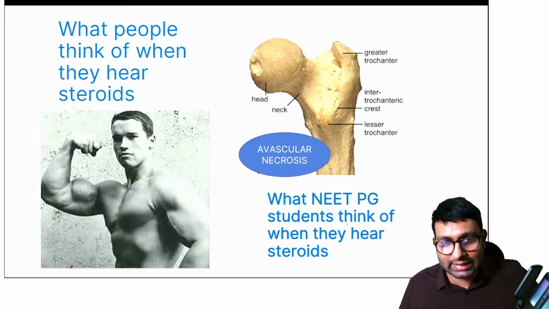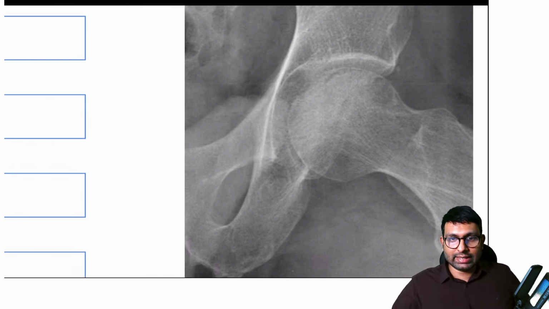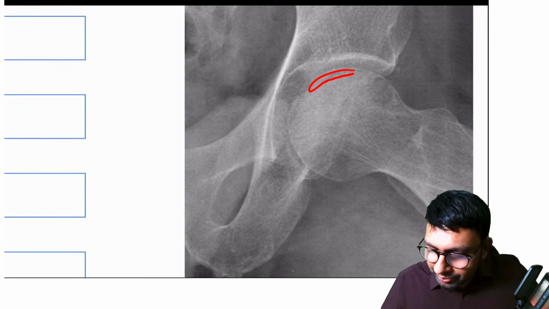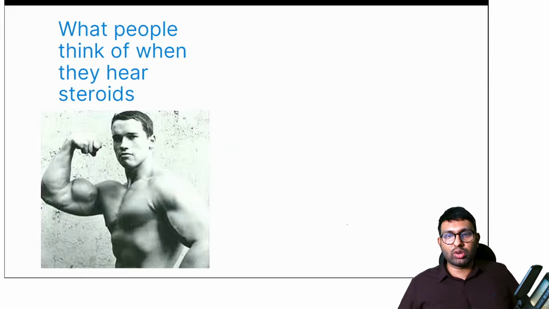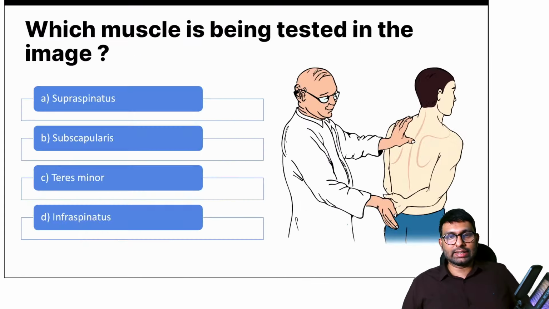Let's not go into the detail of what it is, but these are all the features specific to avascular necrosis. And one thing in the x-ray that I'm not sure if you have seen or picked up is, look at this x-ray here. Can you see that there is a moon shaped crack in the bone? This is called a crescent sign. This is also a feature of AVN. It looks like a moon. That's why it's called a crescent sign.